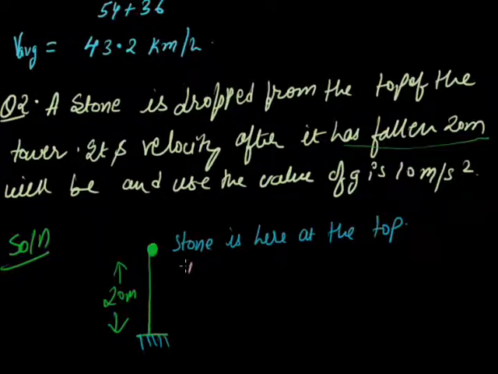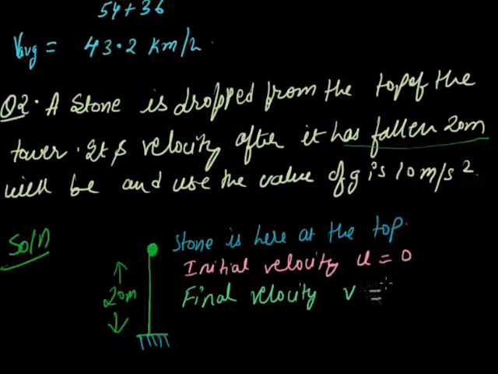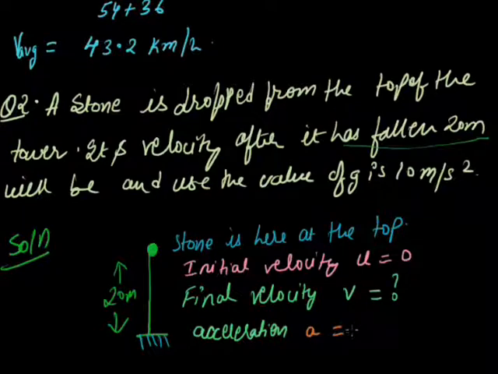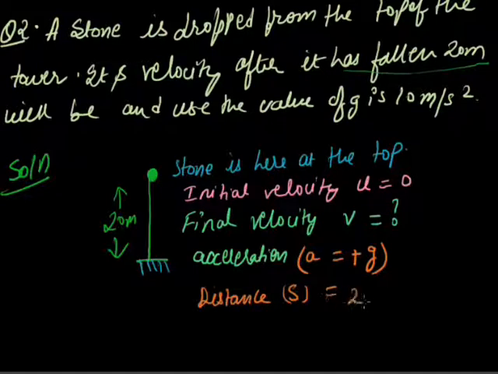Now the final velocity v at the surface is what we have to find, and the acceleration a will be equal to plus g, because it is moving towards the center of the earth. The distance is given as 20 meter.